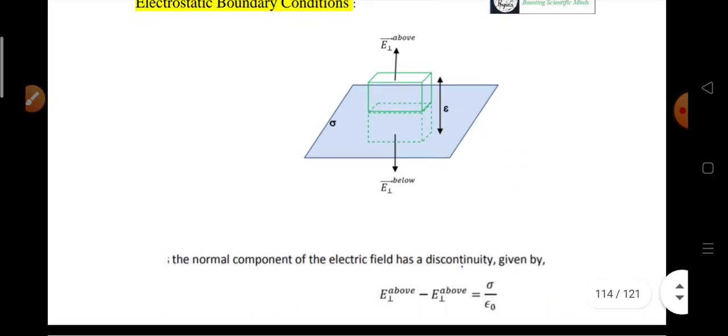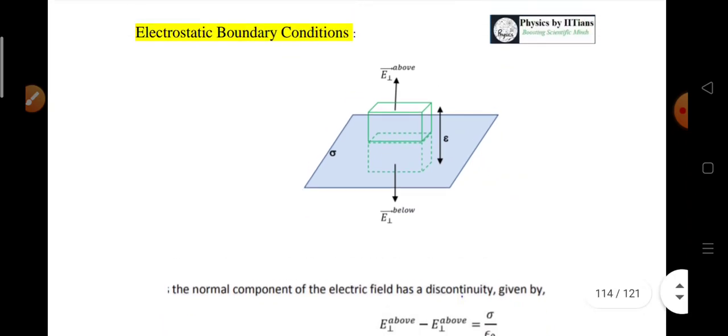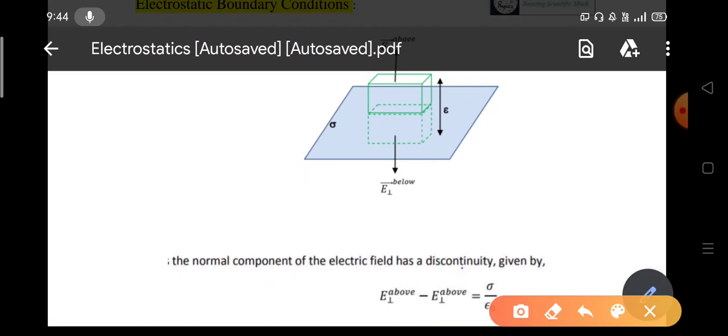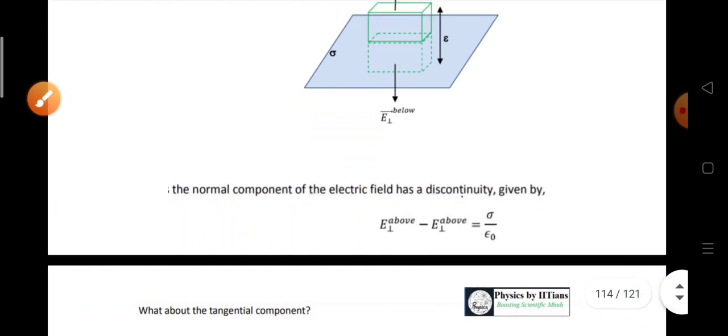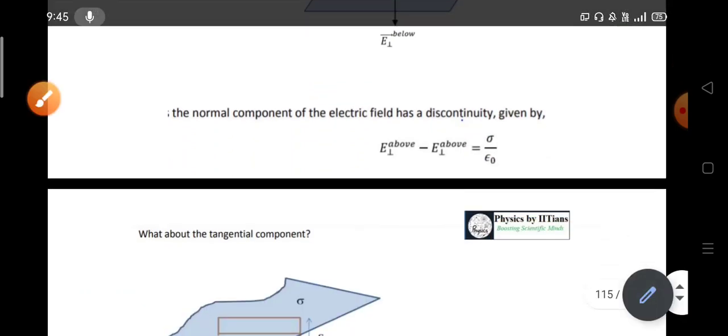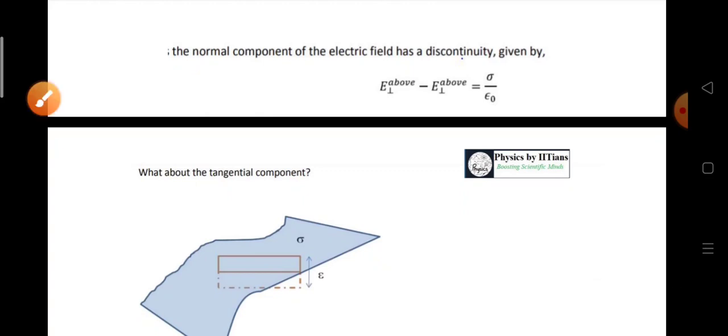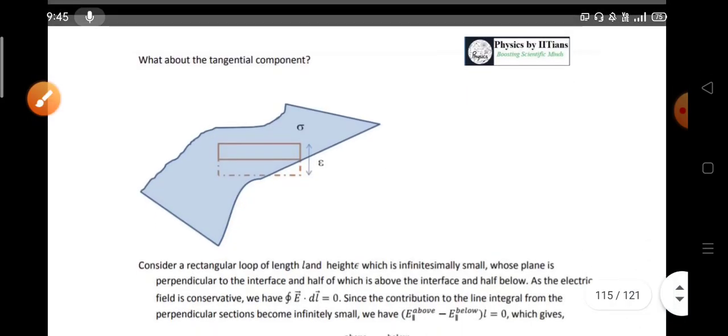We should remember and understand that the normal component of the electric field has a discontinuity if there is a surface charge density, sigma. In the case of a conductor, there are charges on the surface, but if the surface is made of dielectrics, then there is no free surface charge density, and this term will be 0. So this is the general formula: the normal component of the electric field has a discontinuity, and the amount of discontinuity is sigma by epsilon naught.